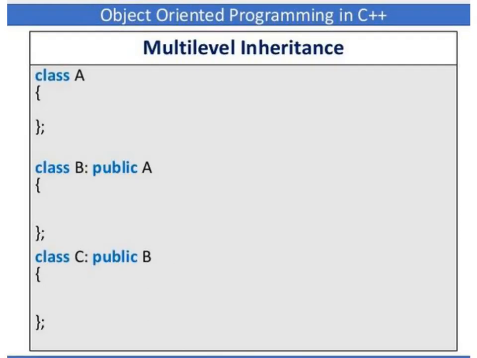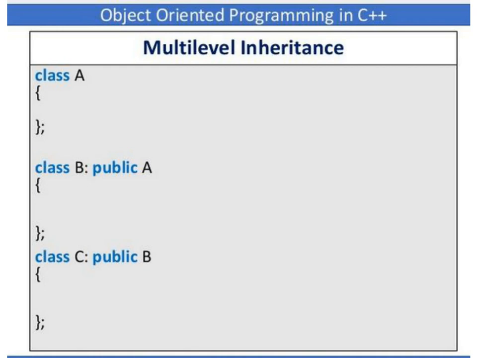This is an example of multi-level inheritance. So we have class A, which is a base class, and then class B, which has been derived from class A. This is how we define multi-level inheritance. Class B is your subclass name, then the colon operator, then visibility mode public, and then the base class name, that is A. Then again you define the next class, a child class C.